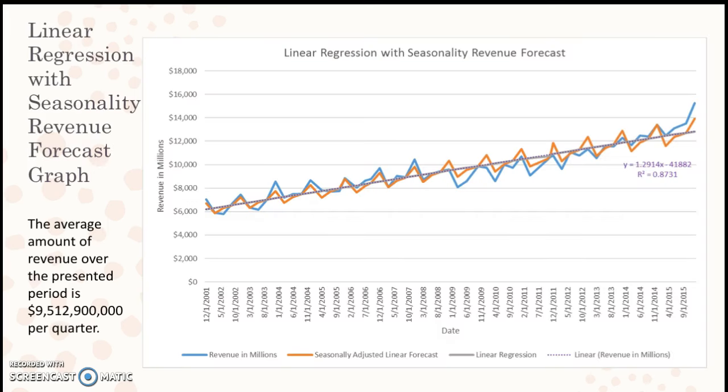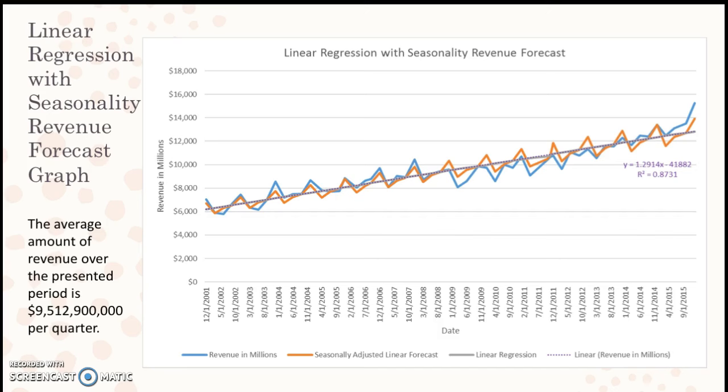This graph shows the forecasted quarterly revenue using the linear regression method and the linear regression with seasonality method. The blue trend line is the actual revenue generated each quarter. The orange trend line represents the seasonally forecasted revenue using linear regression, and the purple dotted trend line represents the forecasted linear regression revenue. As you can see, both solid trend lines follow along the dotted trend line well, with a few discrepancies here and there.